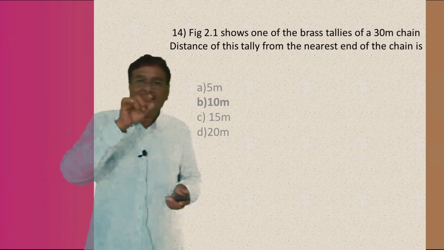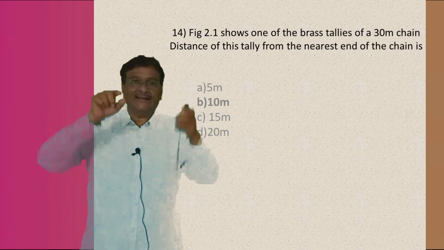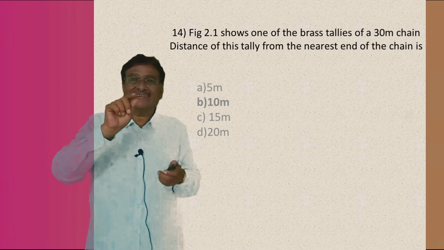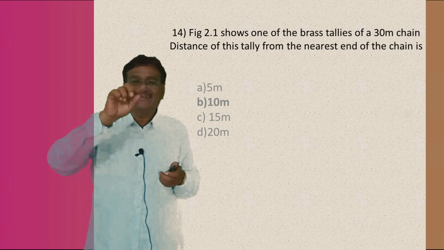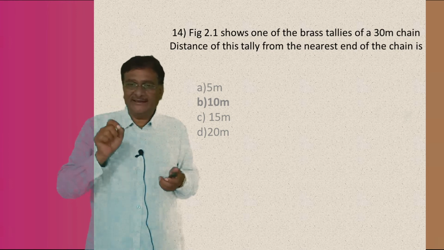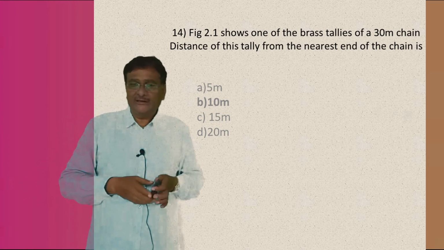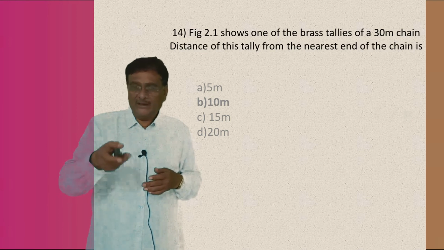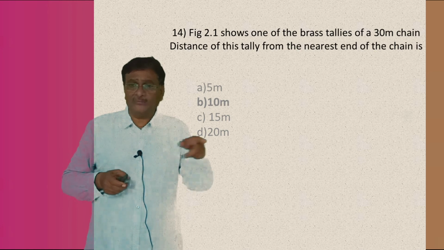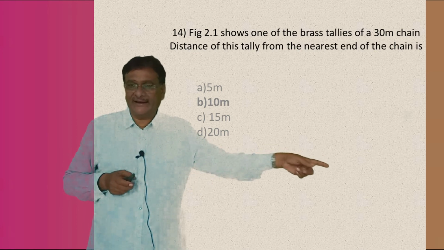The tally is a small ring-shaped portion, with a plumbing figure and all, understand? Now the question: one of the tallies of a 30-meter chain, the distance of this tally from the nearest end of the chain is what?